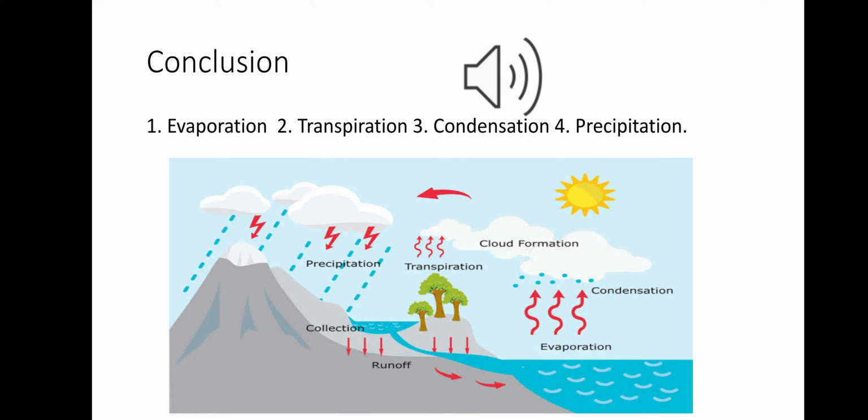When it becomes heavy due to the gravitational force, it falls down from the atmosphere to the earth's surface. That is called precipitation. So this is how the cloud forms and the rain falls.